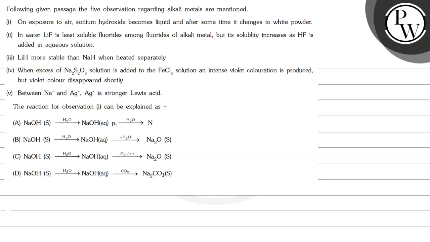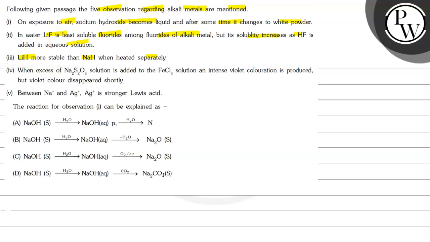Question says that following the given passage, 5 observations regarding alkali metals are mentioned. On exposure to air, sodium hydroxide becomes liquid and after some time it changes to white powder. In water, LiF is the least soluble fluoride among fluorides of alkali metals, but its solubility increases as HF is added in aqueous solution. LiH is more stable than NaH when heated separately.